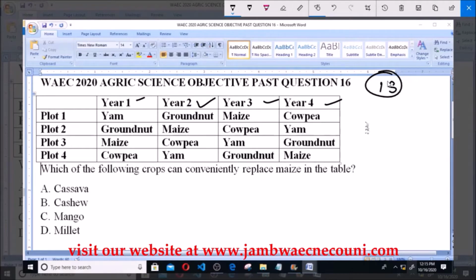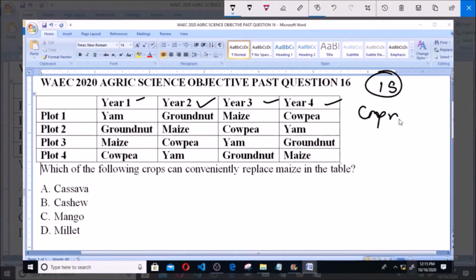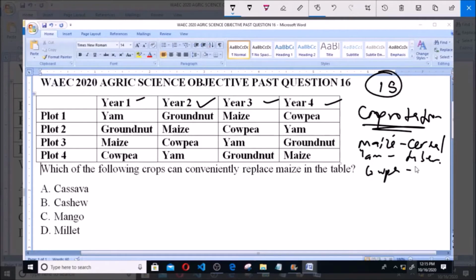Now, we have established in question 15 that this is a crop rotation system. And in a crop rotation system, you plant one type of crop. For example, maize is a cereal, yam is a tuber, cowpea and groundnut are legumes.